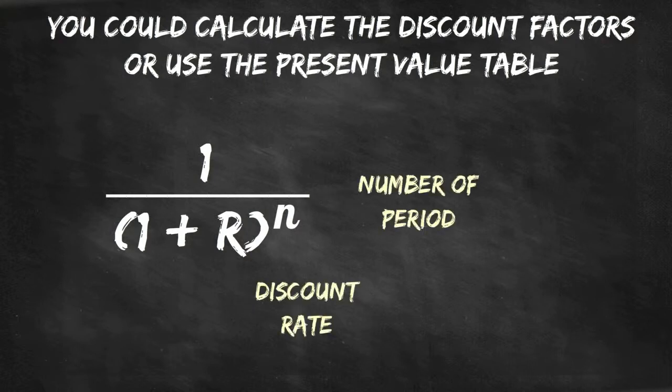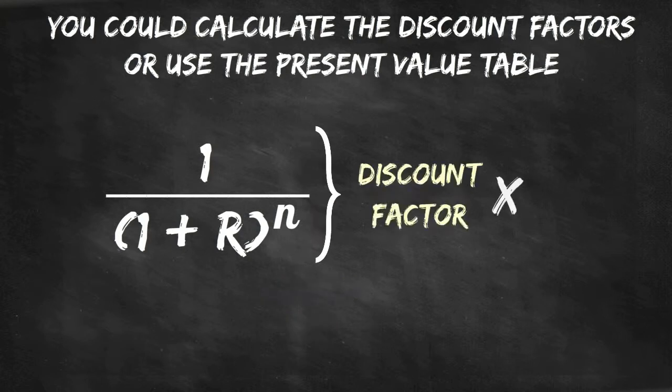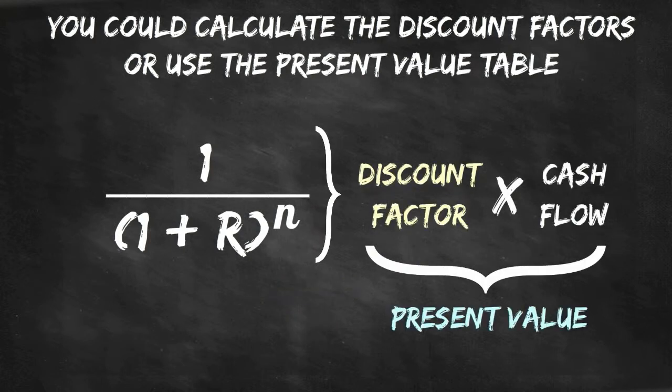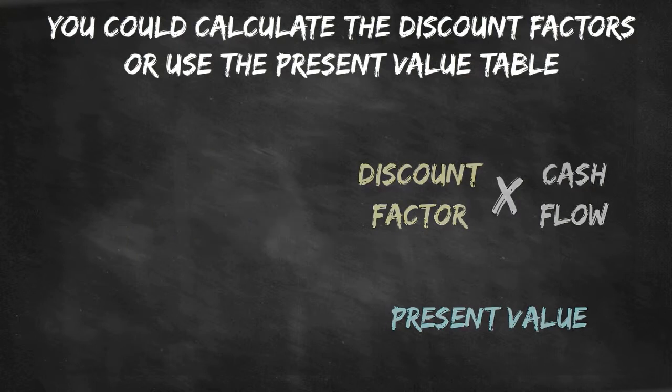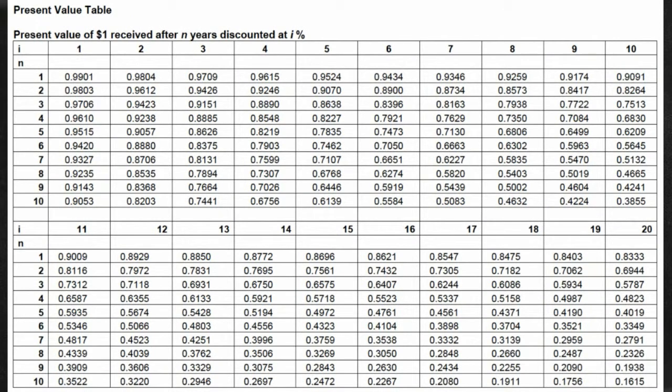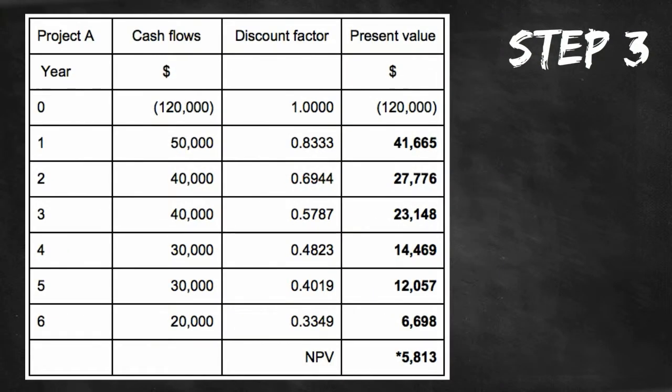To deduce each present value, we take the relevant cash flow and multiply it by the discount factor. In this module, we will use the present value table to obtain the discount factors instead of calculating them. To obtain the discount factor for 9% at year 1, look at the column which has i percentage equal to 9%. Next, you need to look at the row where n equals 1. Then, you would locate the discount factor of 0.9174. Step 3. Compute the net present value, which is the sum of the present values of the cash flows.